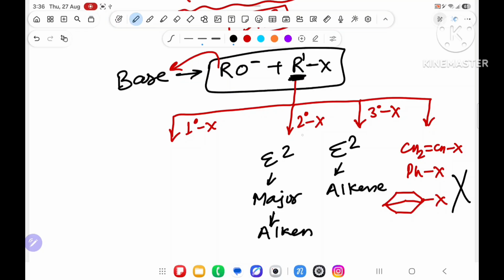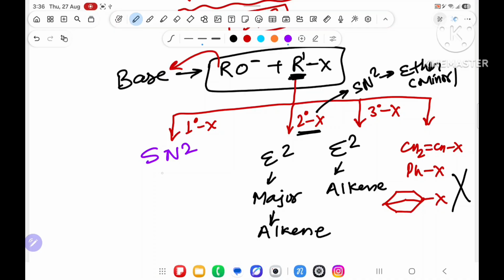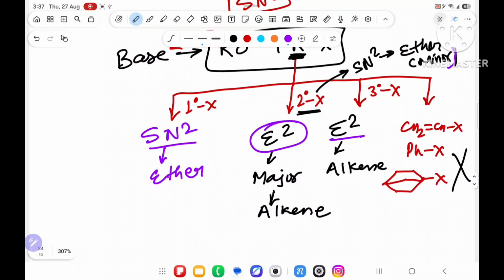In 2 degree R', SN2 will also happen and it will form ether, but ether will be the minor one and the major one is alkene, and in 99% of cases they ask for the major one. If R' is 1 degree, it is always SN2 and it will form ether. You have to be aware of this flow chart: 3 degree alkyl, then E2; 1 degree alkyl, then SN2; 2 degree, E2 also and SN2 also, but major will be E2, minor will be SN2, because alkoxide is used in the E2 mechanism also.